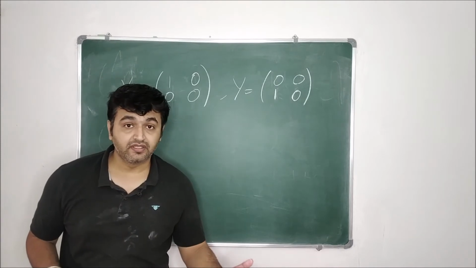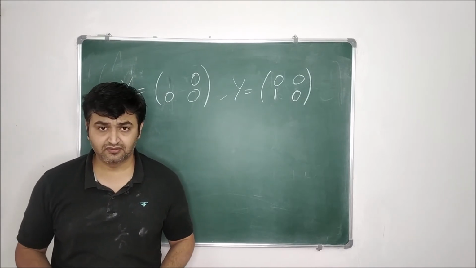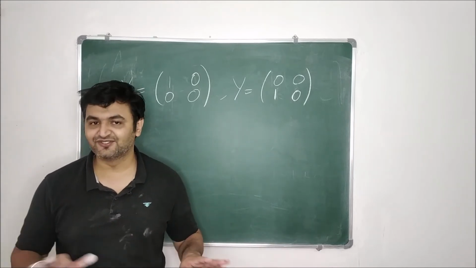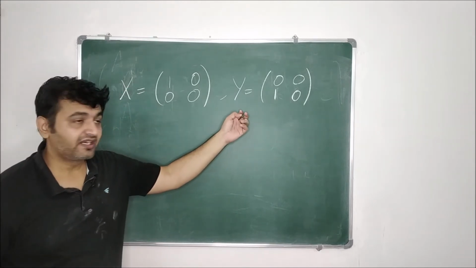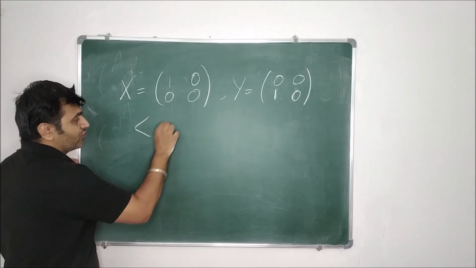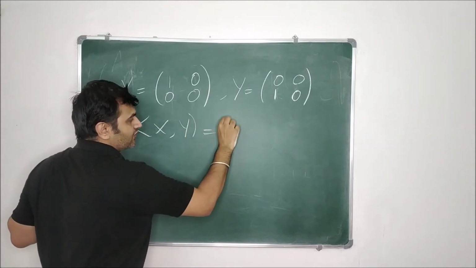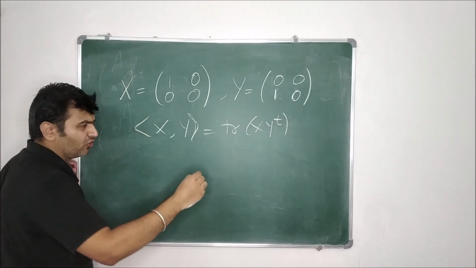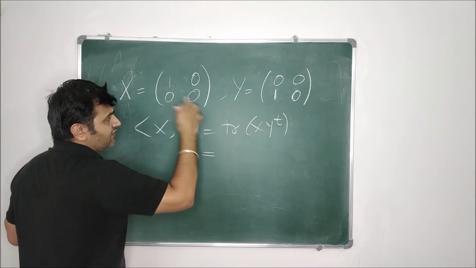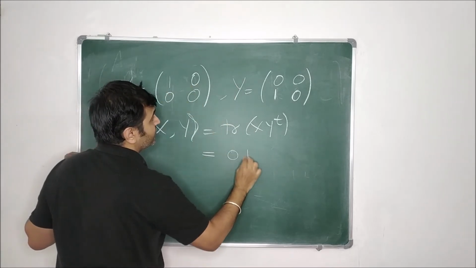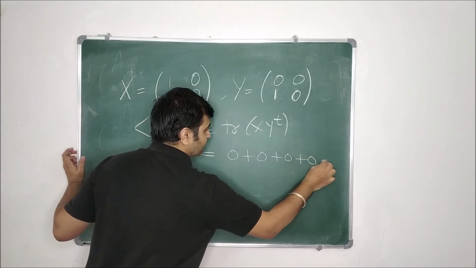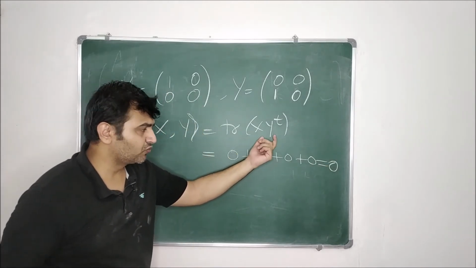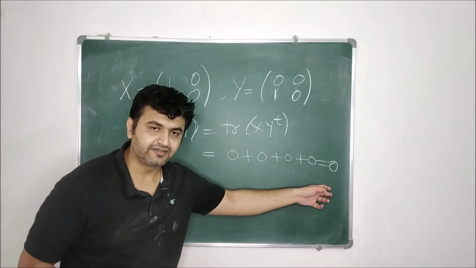And what about the other way? If you have mutually orthogonal vectors or mutually orthogonal matrices, are they orthogonal matrices? No, there is no connection. As you can see, X and Y are two matrices. If I take the same inner product, trace of A B transpose, trace of X Y transpose or X transpose Y, all are the same thing. This is nothing but the component-wise multiplication. So 0 plus 0 plus 0 plus 0 is 0. Or you can explicitly find X Y transpose, do the multiplication, find the trace, and the answer will be 0.